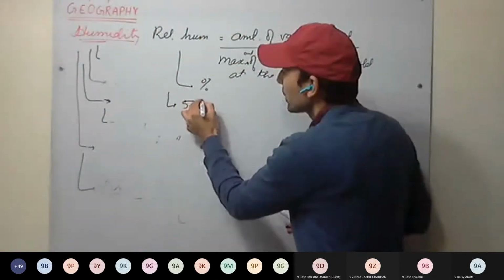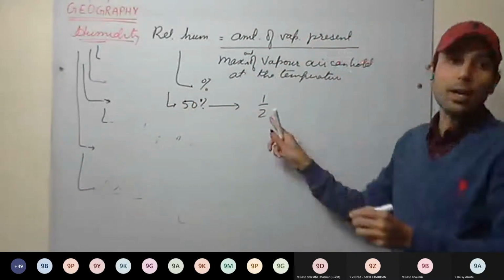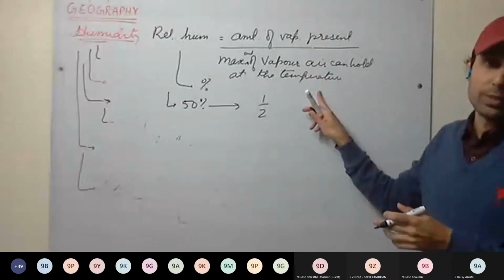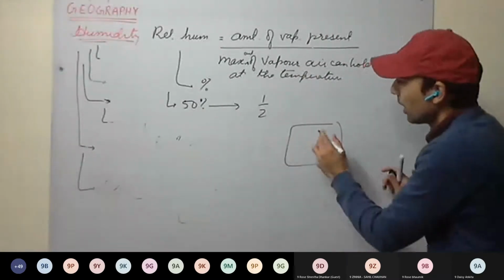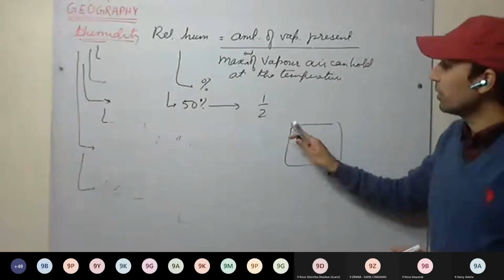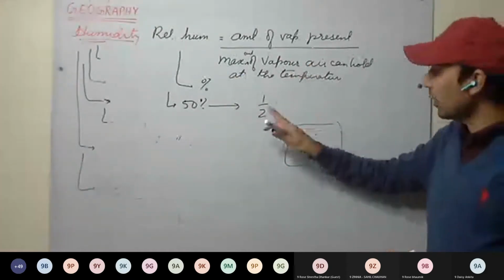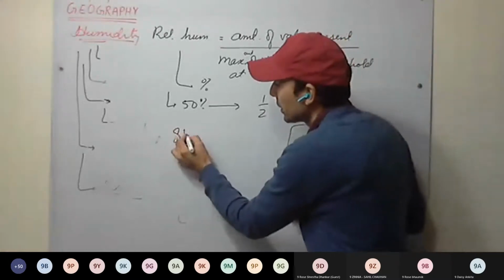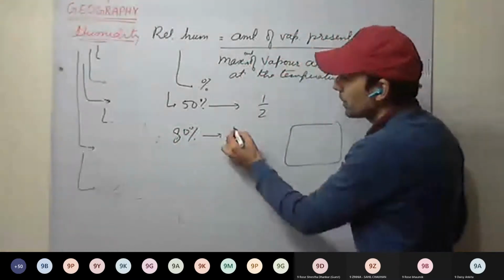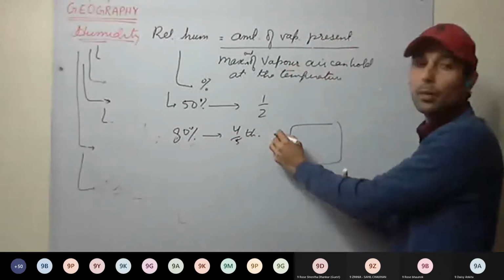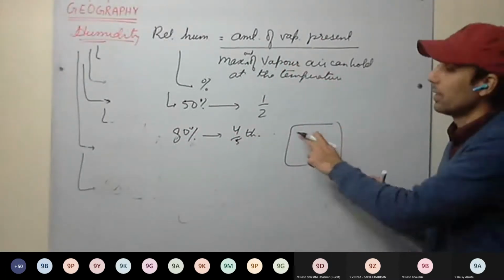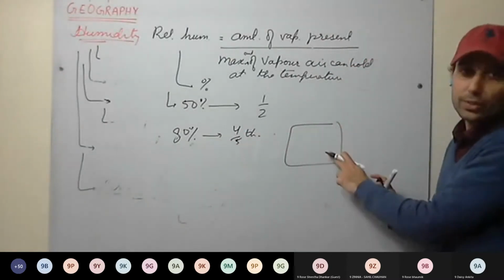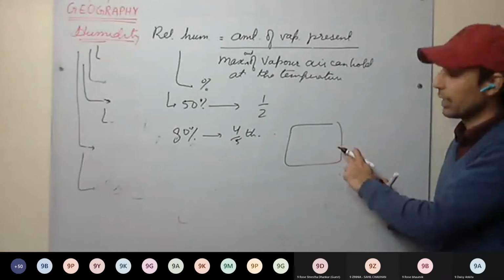If relative humidity is 50%, it means air is holding half the amount of water vapor of the maximum amount which it can hold. So in air, half of the amount of vapor is present to which maximum it can hold. If I'm saying 80%, it means 4/5 of the total amount of vapor it can hold. Vapor present is how much? It is 4/5 of the total amount of water vapor that air can hold.